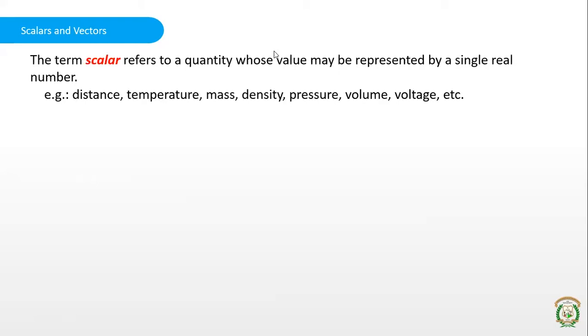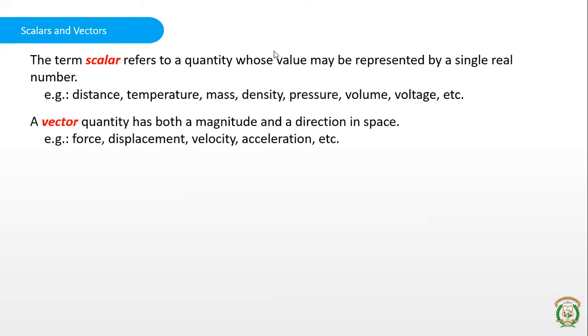Like if you are mentioning some distance traveled, or the temperature at a particular place or at a particular point, then mass of a substance, the density, pressure. It's pressure, not force. Force becomes a vector, whereas pressure is a scalar quantity. Volume, voltage, so these are all scalar quantities. So you can express a scalar just by a number, right?